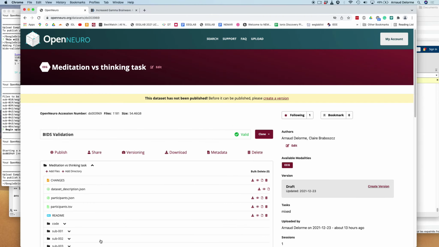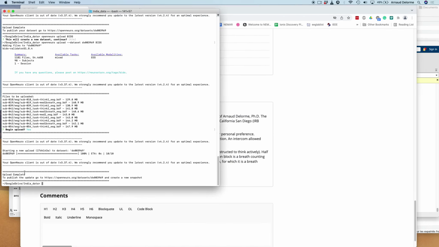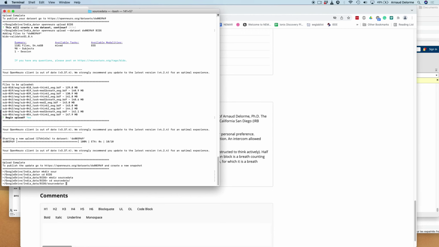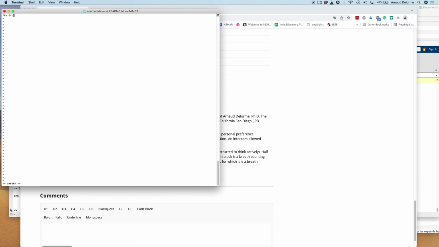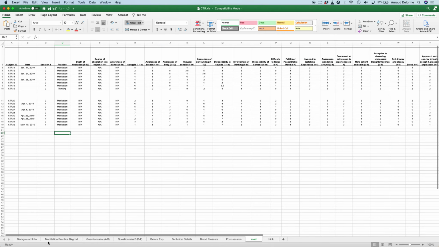Before releasing the data, there's actually a collection of questionnaires that I wanted to include. So I created a source data folder, and I copied these Excel files, one file per tradition of meditation. I added a README file describing the Excel files in the folder, and then I copied the files in the folder.